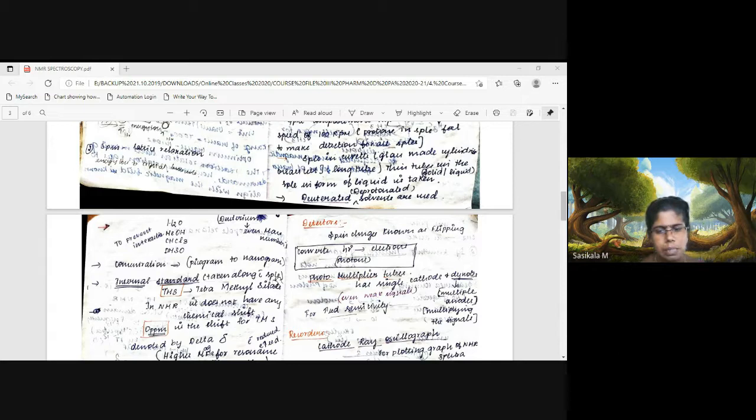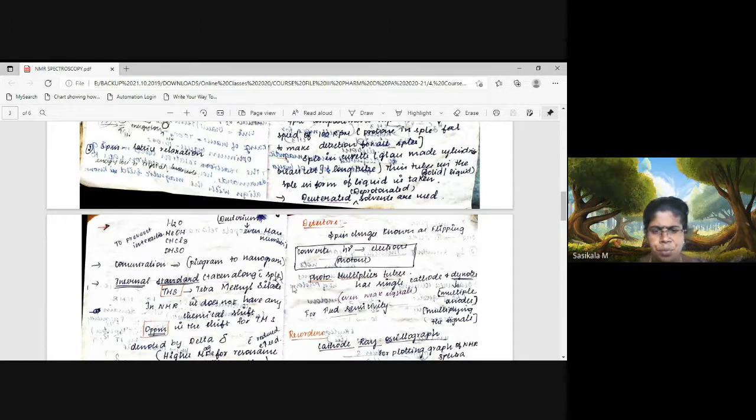In the case of methanol, deuterated methanol can be used. In chloroform, CDCl3 we can use, where H is replaced with the hydrogen isotope H2, deuterium. So this is how deuterated solvents are prepared for NMR. We do not follow this in other spectrometers. Only in NMR do we need to use deuterated solvents. So solvent selection is most important in NMR.